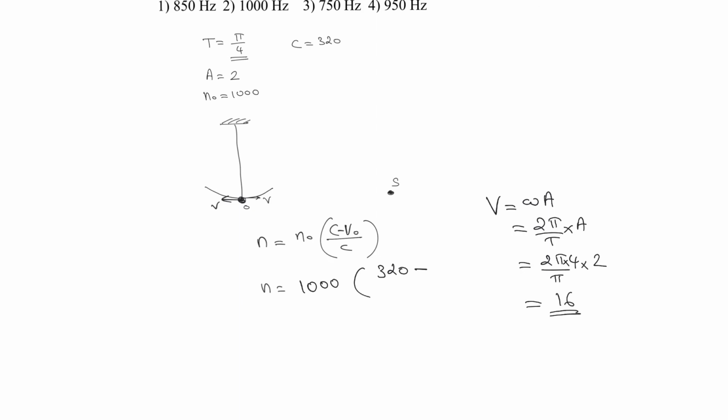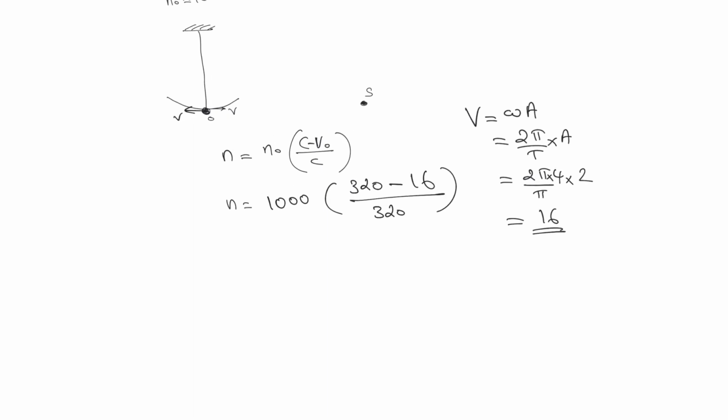So the value of v is 16, and dividing by the actual velocity of sound, which we can take as 320, I'll get the value of n, which is 950 hertz.